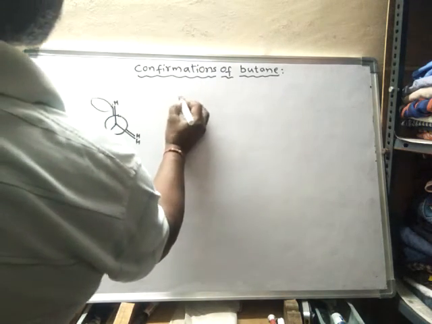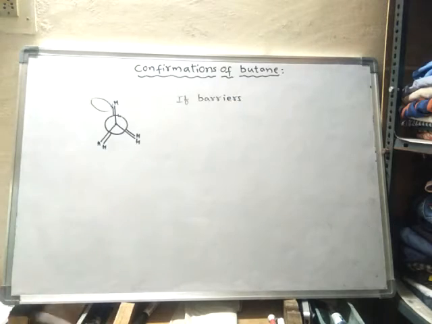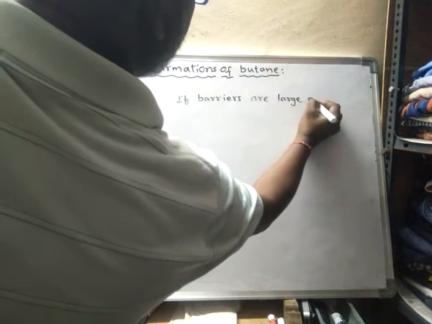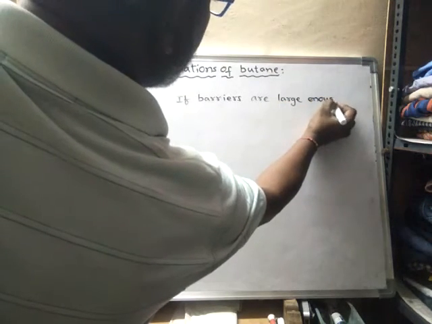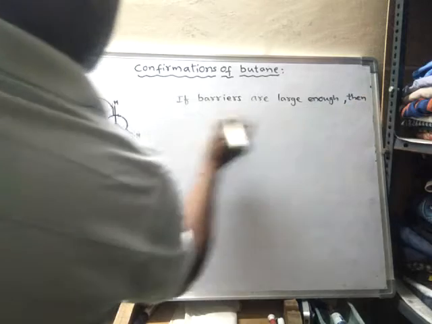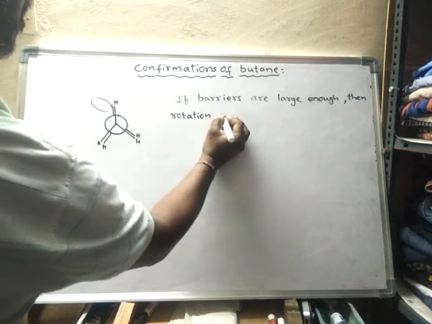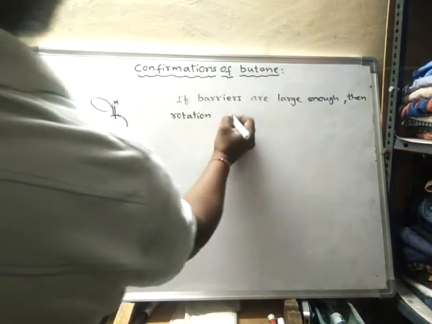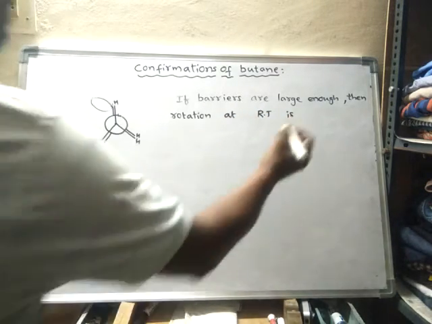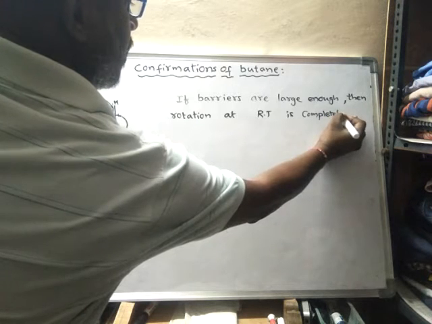If barriers are large enough, that means very bulky, then rotation of the conformation at room temperature is completely prevented.